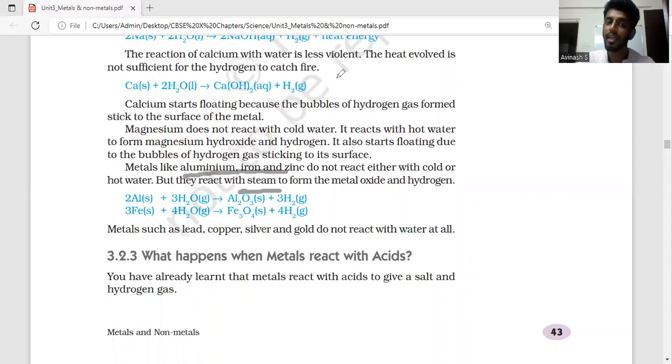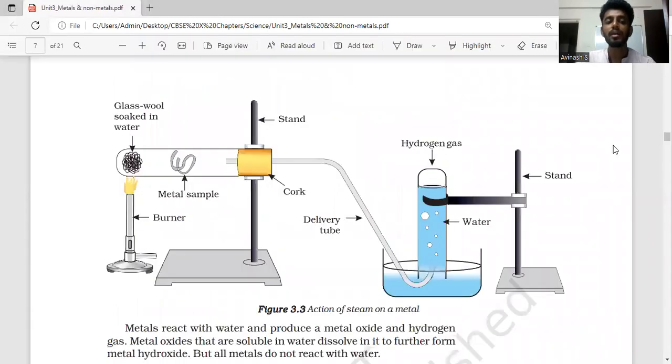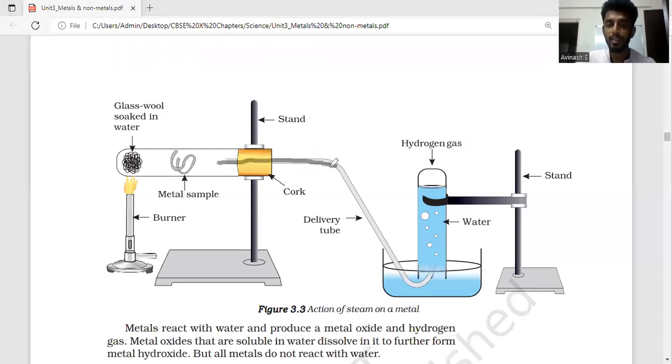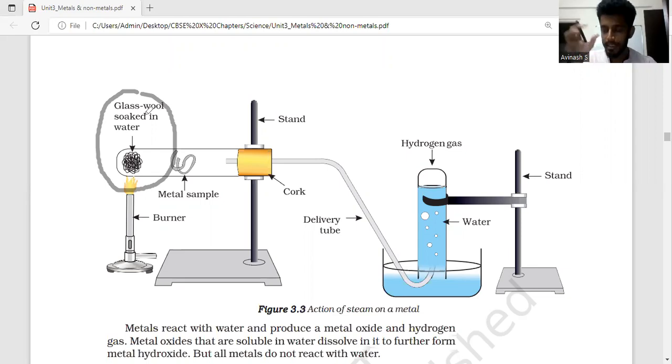So let's imagine it is zinc or aluminium or something, and this is the metal sample that's being put here. Then there is a delivery tube leading to a trough of water, and there is an inverted test tube arrangement, and bubbles are getting into it. There is a stand holding everything. But now there is something interesting here. They have used glass wool soaked in water. It's a woolen thread-like thing which is just soaked in water and kept.